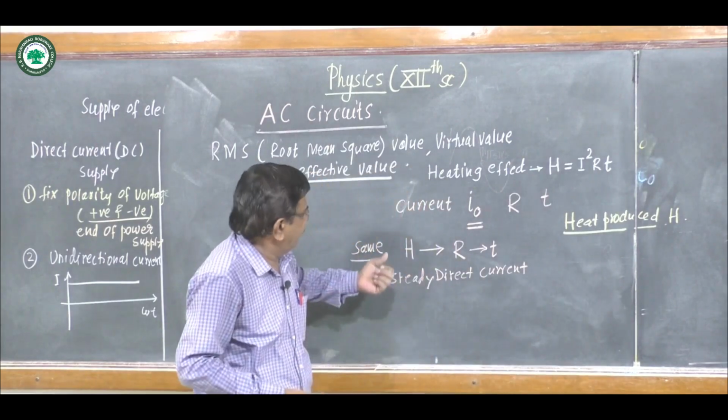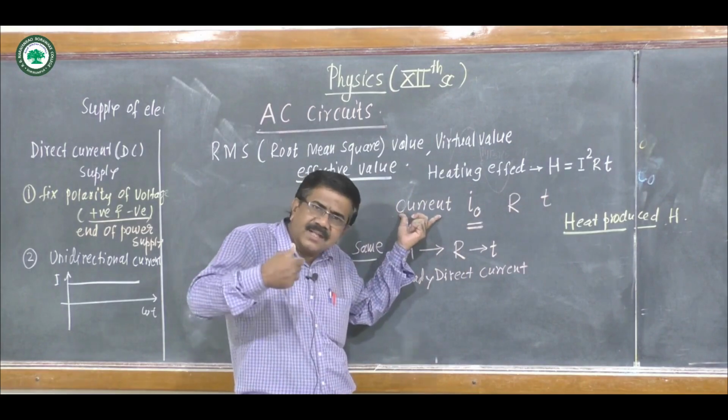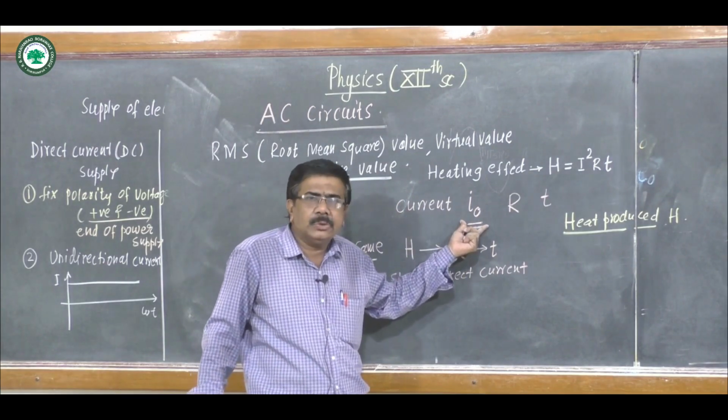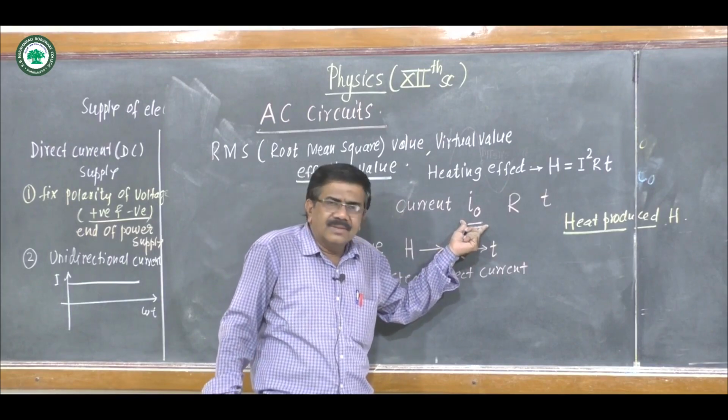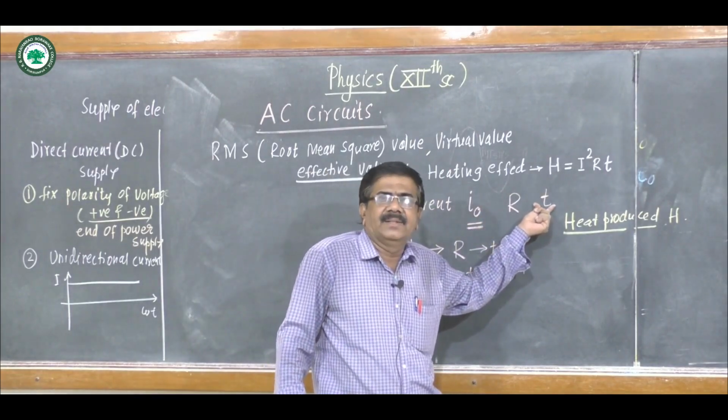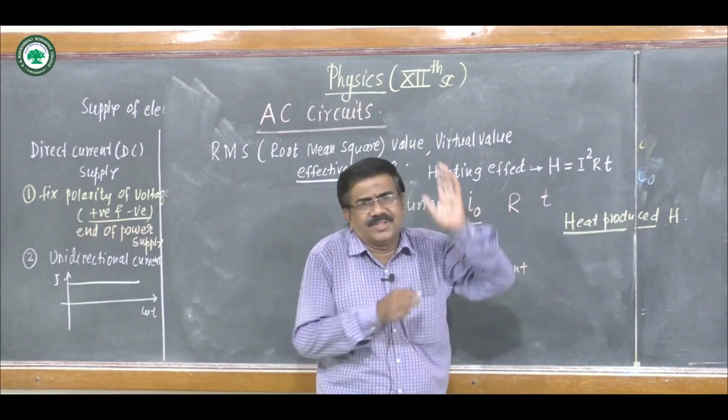See again the concept. We consider the alternating supply first. Its peak value is I0. This current is passed through the resistor for time t, and we measure the heat produced.